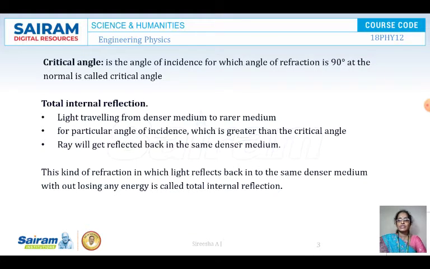Next, before we start with total internal reflection, we should explain what a critical angle is. Critical angle is the angle of incidence for which the angle of refraction is 90 degrees at the normal, called the critical angle.